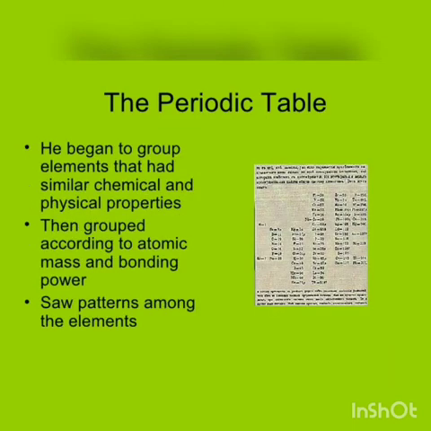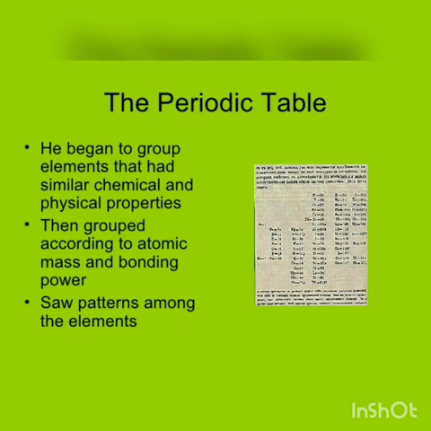The periodic table. For many years, scientists did experiments and made observations to collect evidence about properties of elements. Then Mendeleev began to group elements that had similar chemical and physical properties. He started comparing the chemical and physical properties of elements, then grouped them according to the atomic mass and bonding power. He saw patterns amongst the elements. So this is how he started doing his work.